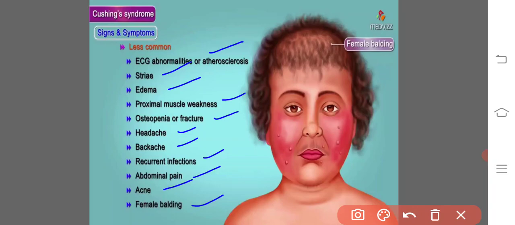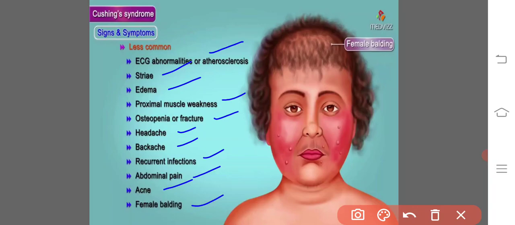Not only that, here you can also see the fat deposition in the face, that looks like a moon face, and fat deposition in the neck and back region, that is called a buffalo hump, and purple striae on the skin.